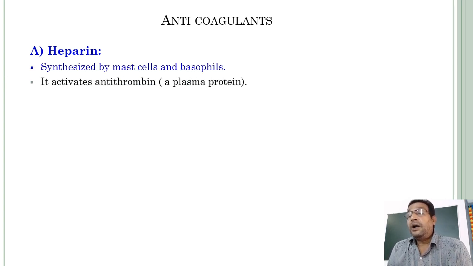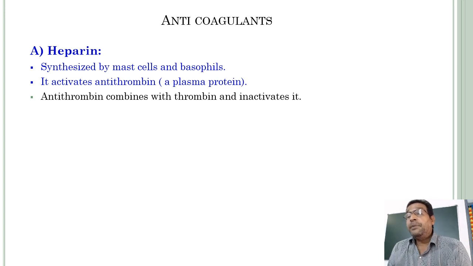Okay. How can these mast cells and basophils act against the process of blood coagulation? The heparin synthesized by mast cells and basophils activates a plasma protein, namely antithrombin.